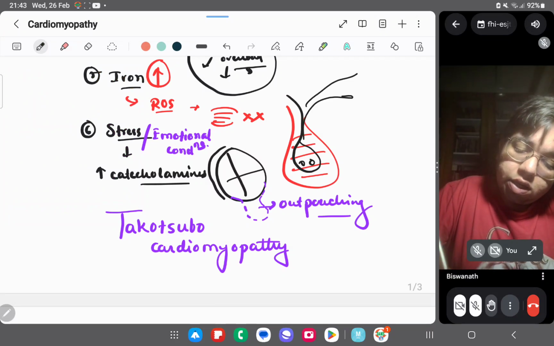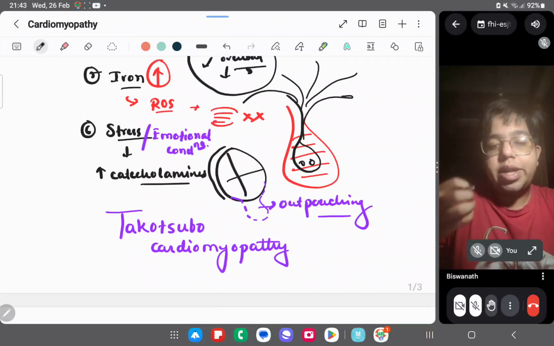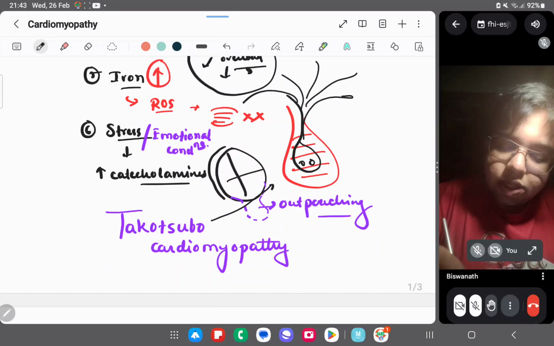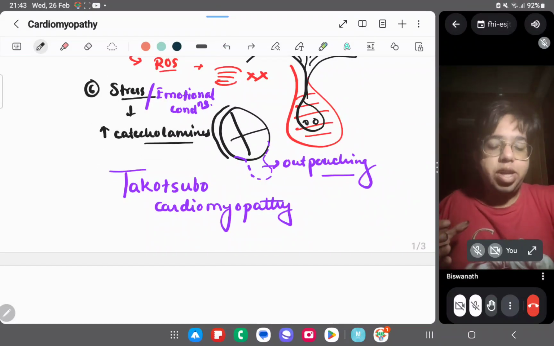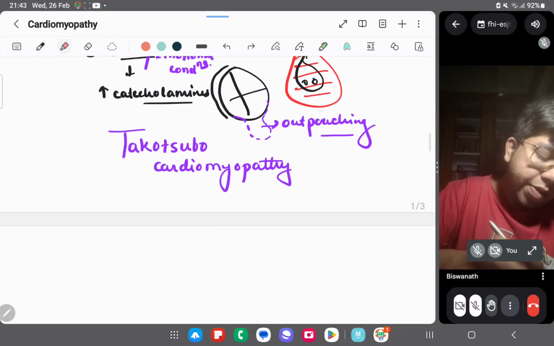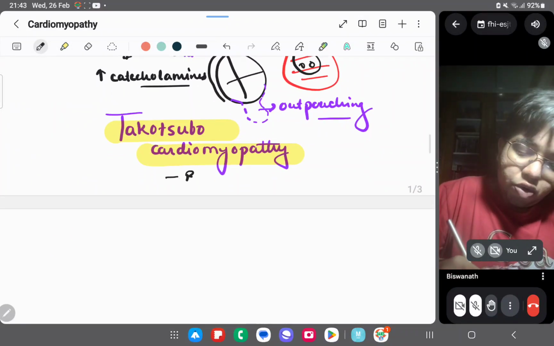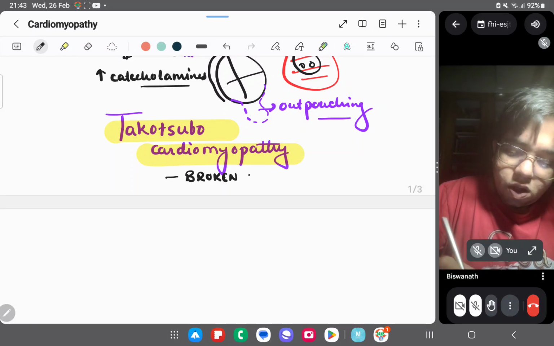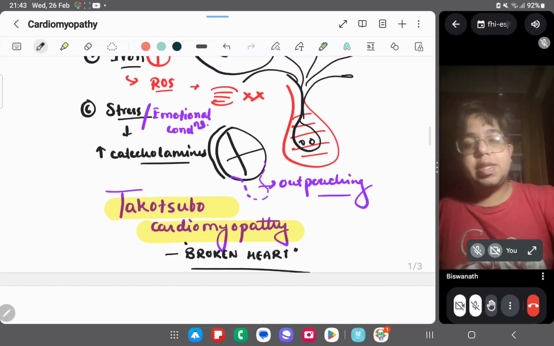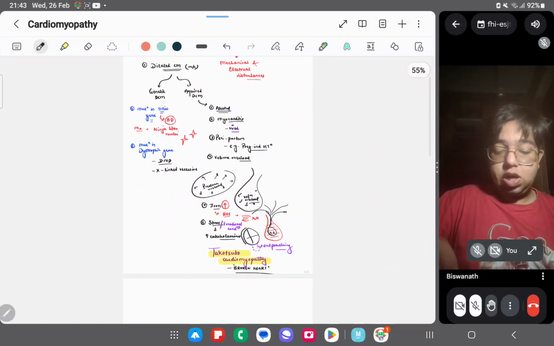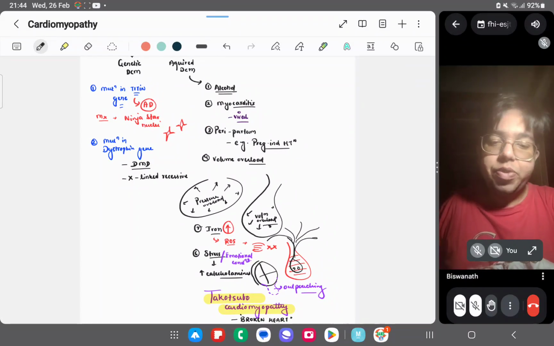like this. Pardon my octopus. They put the octopus like this in the octopus trap. This octopus trap is basically known as Takotsubo. It looks like the trap, so the name is Takotsubo cardiomyopathy. And this Takotsubo cardiomyopathy is also called the broken heart, because it is caused by emotional distress. So all we discussed are the causes of your dilated cardiomyopathy.